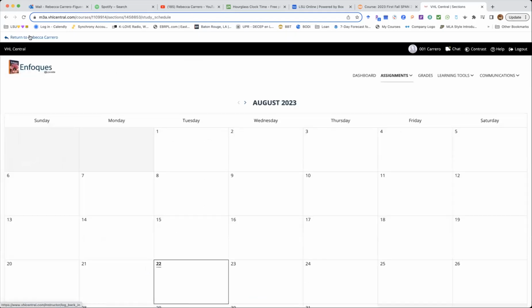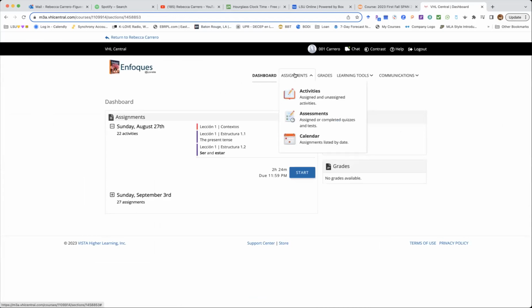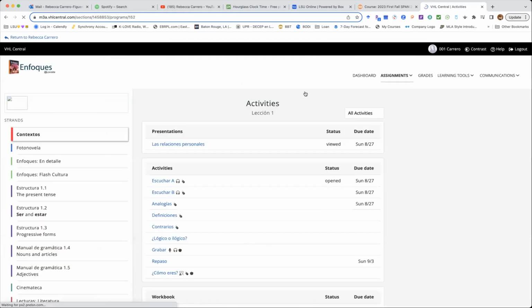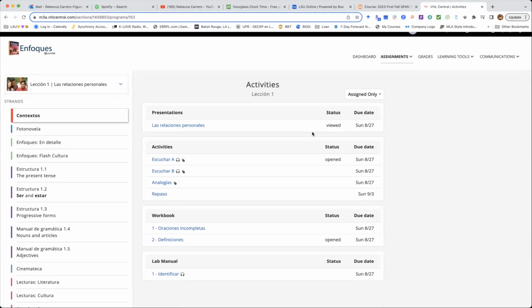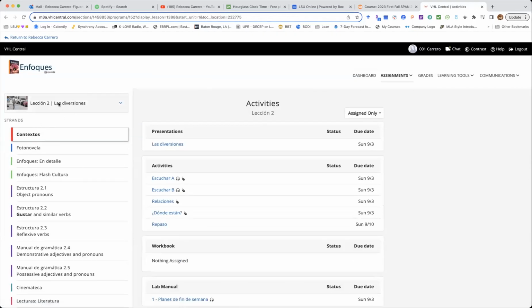Third option, when I click on the book, okay, from my dashboard, I can move on that second tab, assignments. And when I go to activities, now the system will take me to the activities that are assigned for the specific lesson. So if you're moving along, see that the first lesson is there. When we complete this first chapter, we are able to move into Lección 2, your second chapter, okay? So from this menu, you will access the options for the different chapters and move to the second chapter, Lección 2, okay? But let's go back.